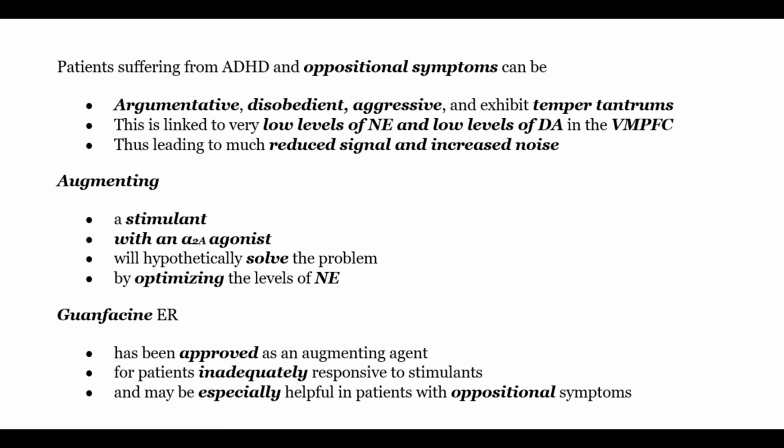Patients suffering from ADHD and oppositional symptoms can be argumentative, disobedient, aggressive, and exhibit temper tantrums. This is linked to very low levels of NE and low levels of DA in the VMPFC, thus leading to much reduced signal and increased noise. Augmenting a stimulant with an alpha-2 agonist will hypothetically solve this problem by optimizing the levels of NE. Guanfacine ER has been approved as an augmenting agent for patients inadequately responsive to stimulants and may be especially helpful in patients with oppositional symptoms.